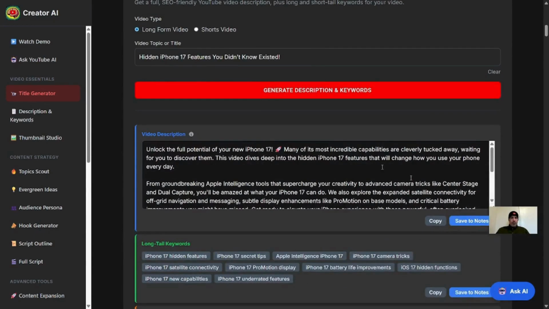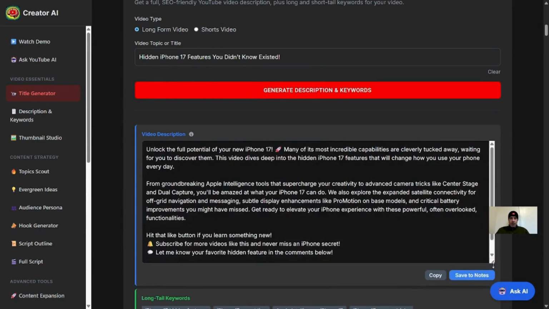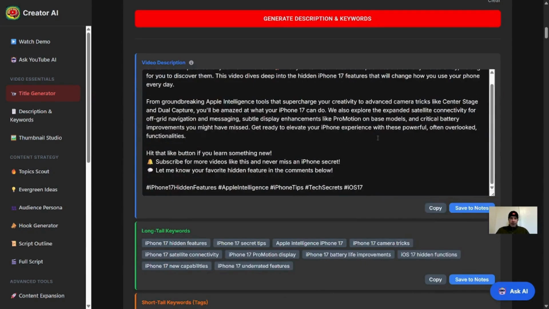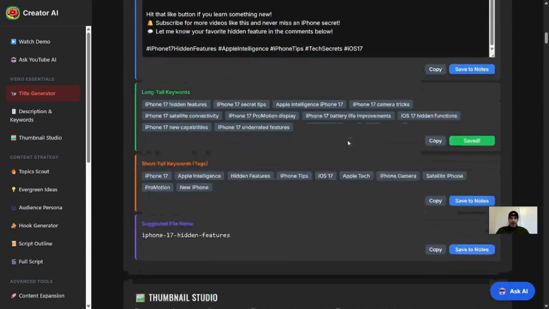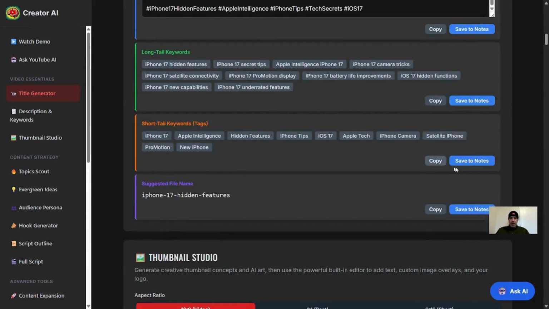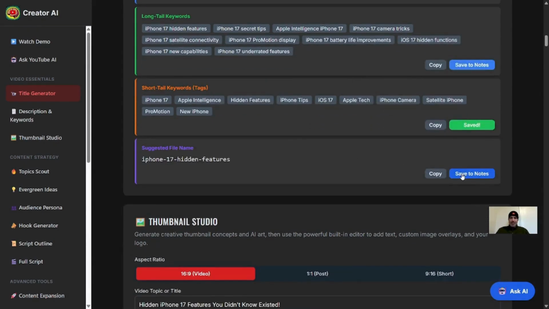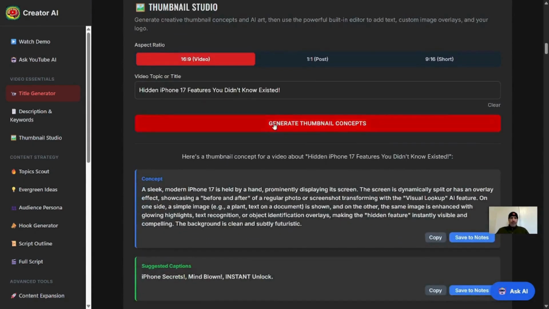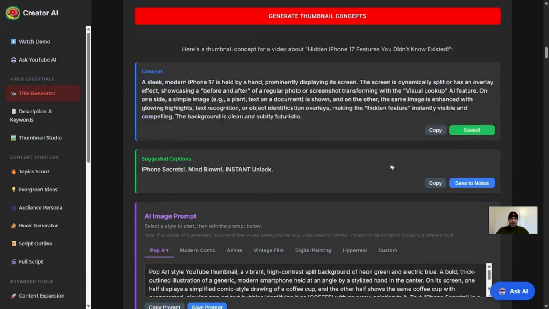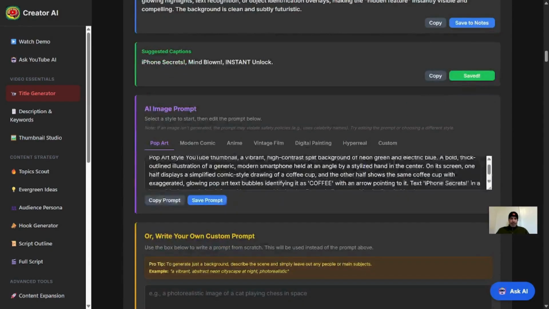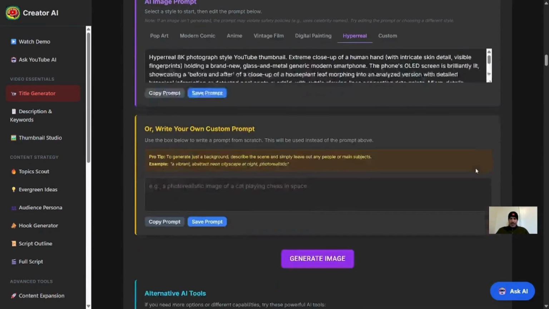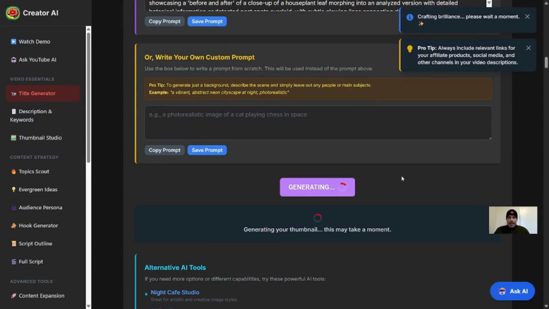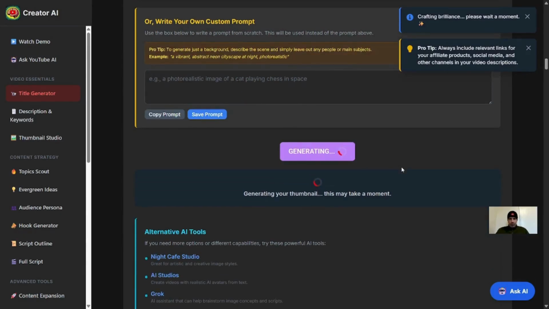Now we can come down to our description and keywords. So this gives us a description that we can use for our video. It gives us some keywords that we can copy and paste into YouTube once we have the video complete. It gives us a suggested file name. And then we have a thumbnail concept here, some suggested captions, and then we can go ahead and create even a thumbnail, depending on what you want to do and the video angle.